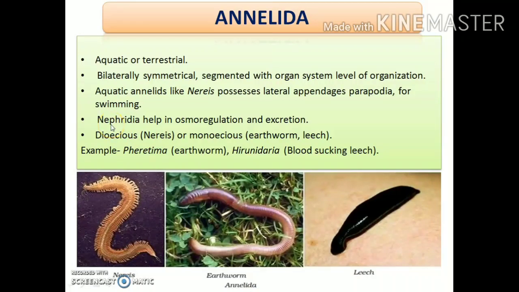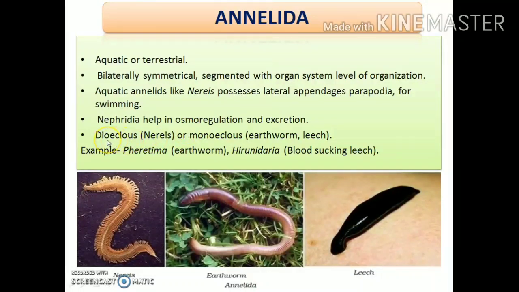Next, some important specialized structures termed nephridia are present, which help in osmoregulation and excretion. What is nephridia? It is a tube-like structure which helps mainly in excretion. What is excretion? The process through which waste materials, or nitrogenous waste materials, are excreted out of the body is termed excretion. So in this process, nephridia, the tube-like structures in the body, help in excretion and also in osmoregulation, that is, maintaining the proper water and electrolyte balance of the body.